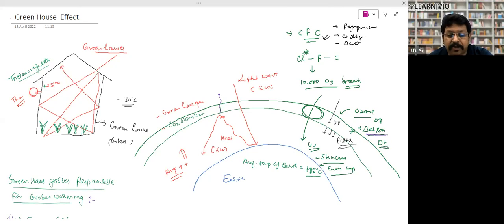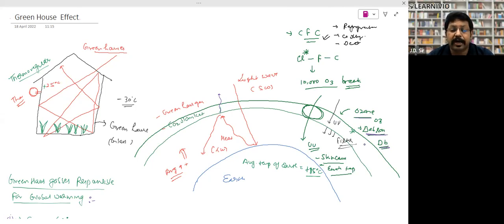The symbol of Dobson is capital D, small d, Dobson. So Dobson is the unit to measure the thickness of ozone. Ozone is useful for us because it protects us from the harmful ultraviolet rays. Basically, there are two kinds of ultraviolet rays, ultraviolet A and ultraviolet B. Both are harmful, but ultraviolet A is more harmful.